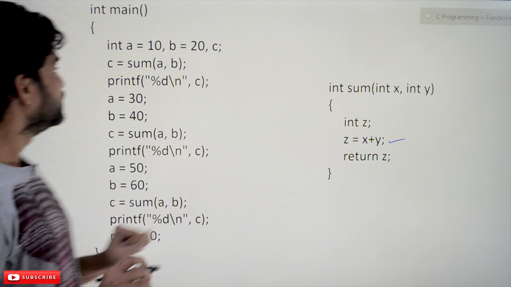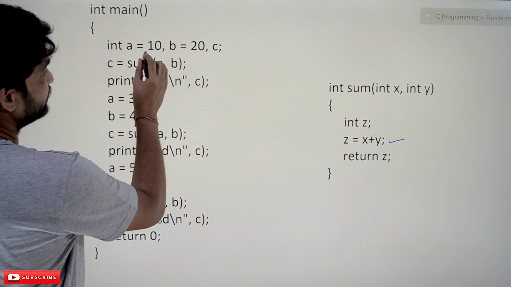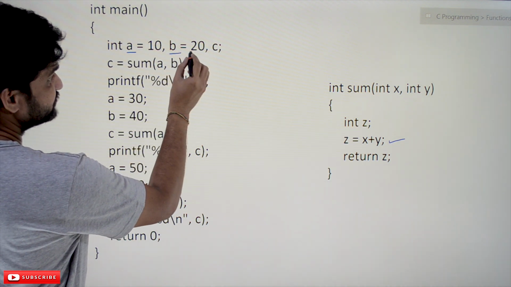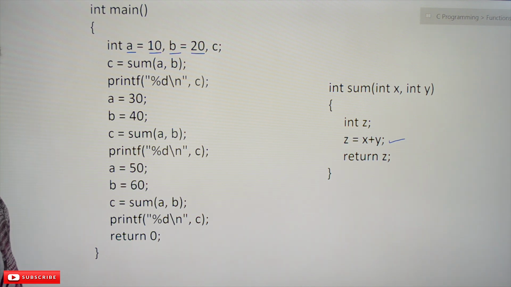Now what this program is doing is, here we have taken two variables a and b, and these variables have different values at different levels of the main program.